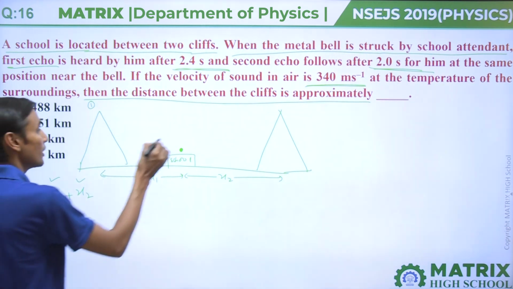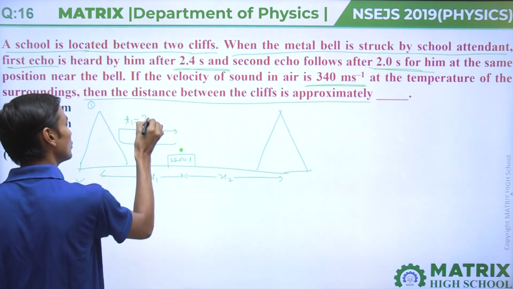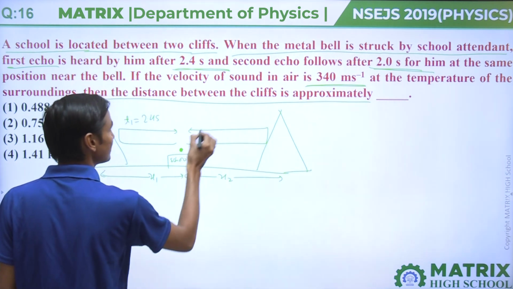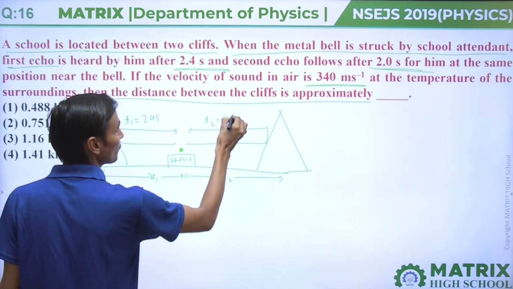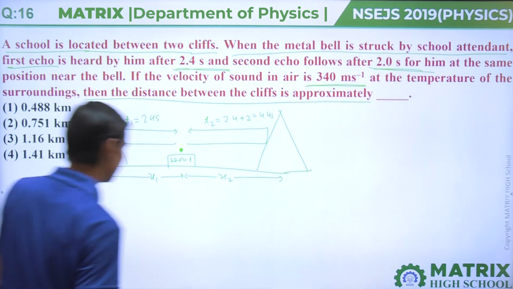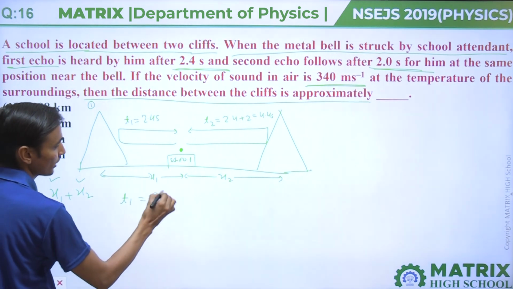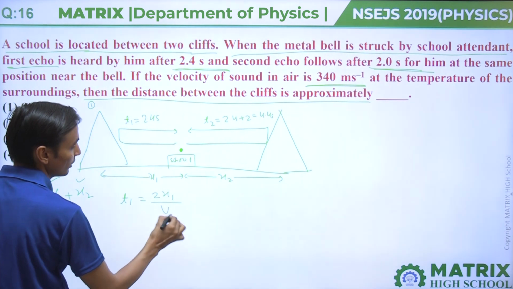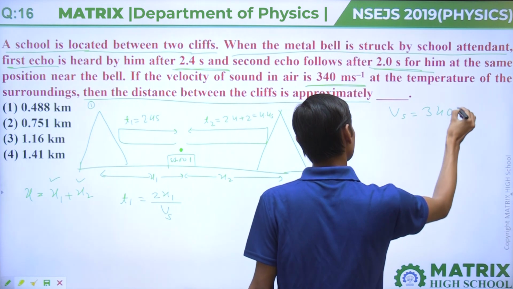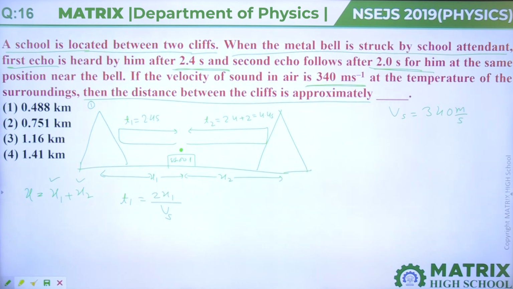For that, assume the first echo is from this cliff, and t1 is given as 2.4 second. The second echo is from the other cliff, and this time t2 is 2.4 plus 2, that will come 4.4 second. The time t1 equals 2x1 divided by the speed of sound, which is given as 340 meter per second.